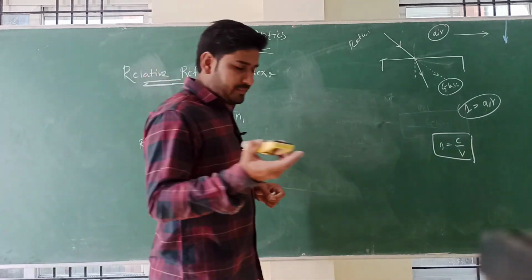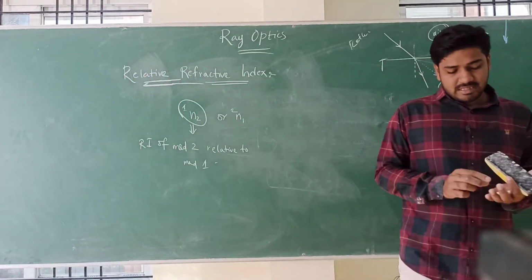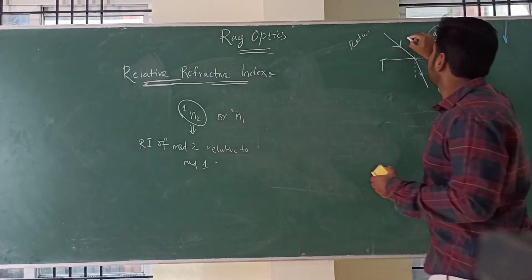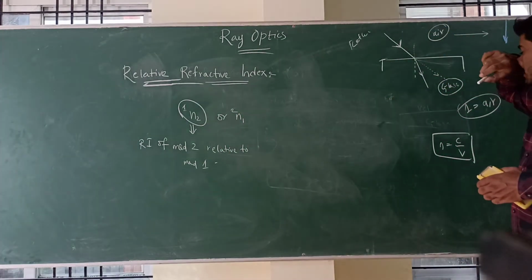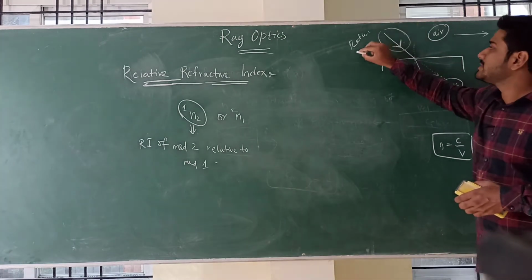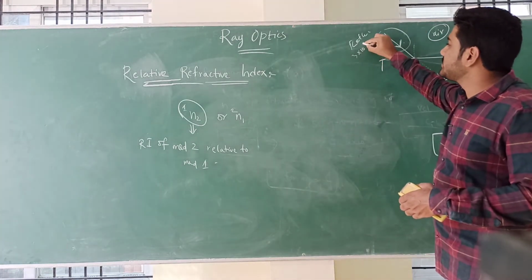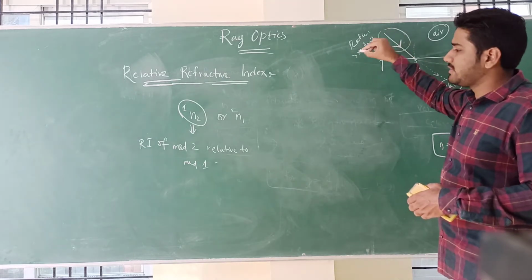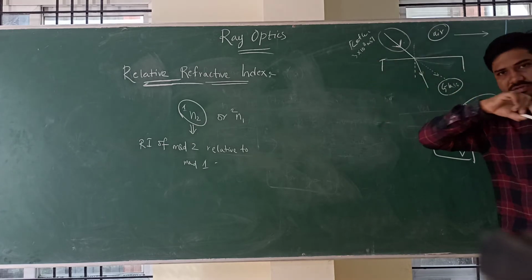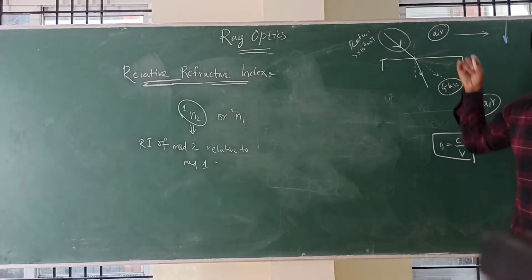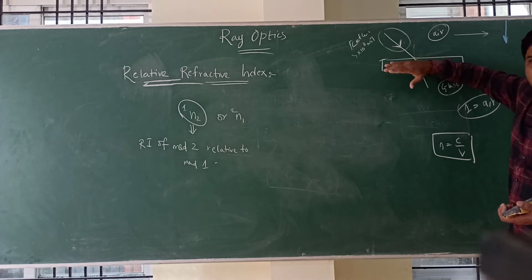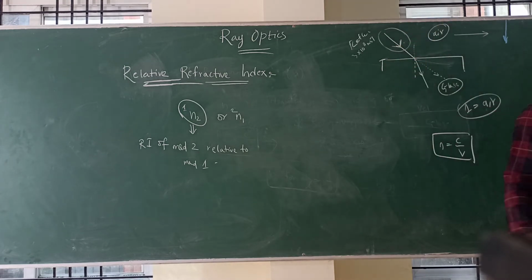The answer is simple. When the light is in air, its speed is 3 × 10⁸ meter per second, as we have seen already. But when a medium comes, whenever you bring a glass, the speed of light decreases.